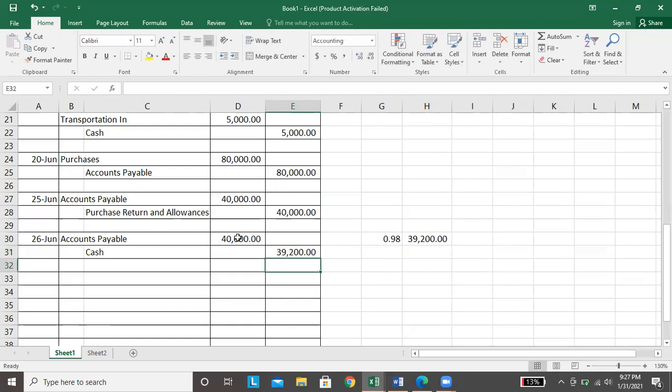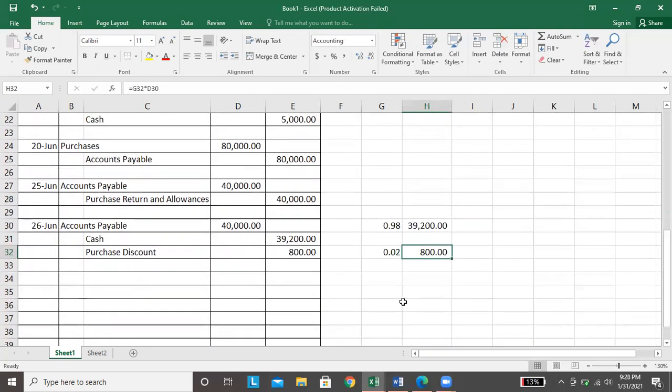Okay, so now, hindi na balance yung total ng debit at saka total ng credit. So, ang balancing figure natin yan yung pupunta sa purchase discount. Okay, so our purchase discount is ito minus this one, 800, or simply 0.02, okay? 0.02 times 40,000, 800, okay?